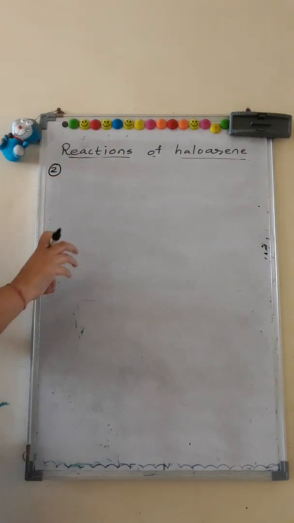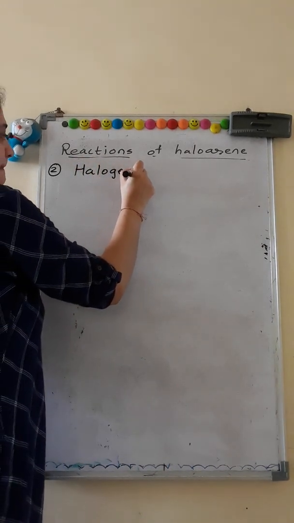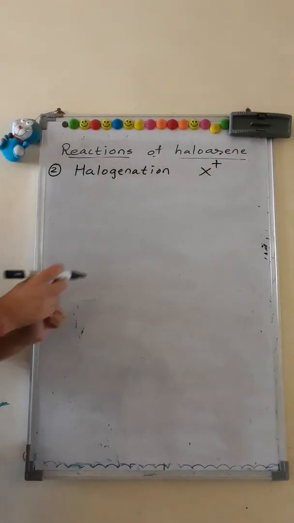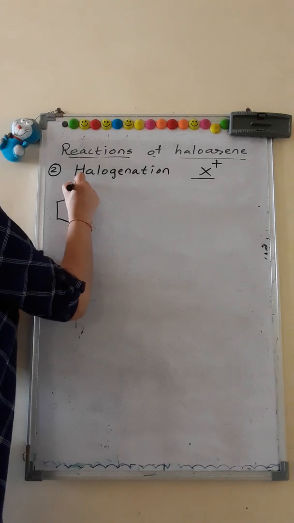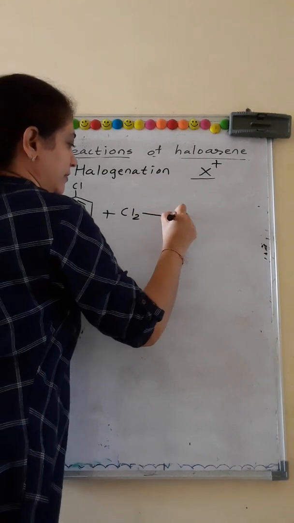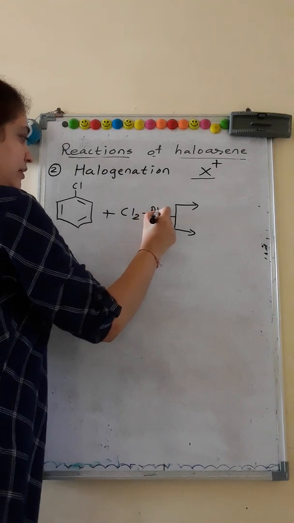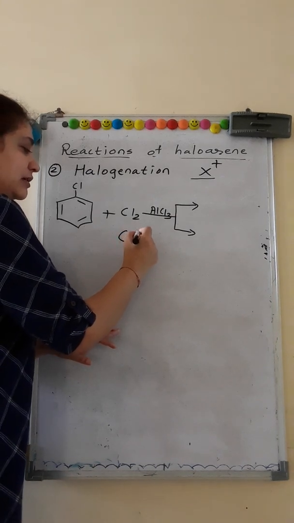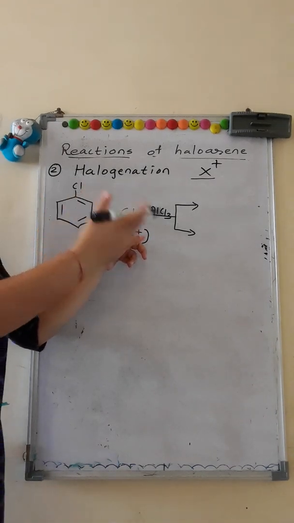Second reaction, we have halogenation. Halogenation is replacement of H of the aromatic ring with a halogen atom, X plus. When it is treated with Cl2, one Cl from Cl2 acts as an electrophile and the other Cl acts as a nucleophile. This bond breaks in a heterolytic manner.